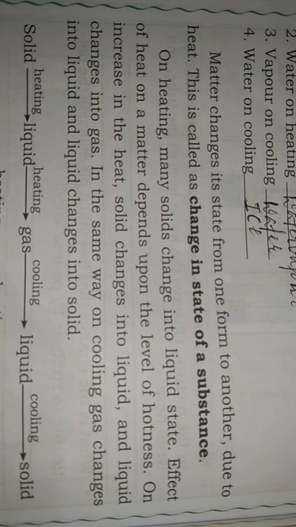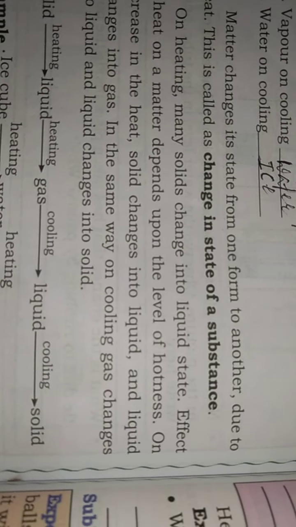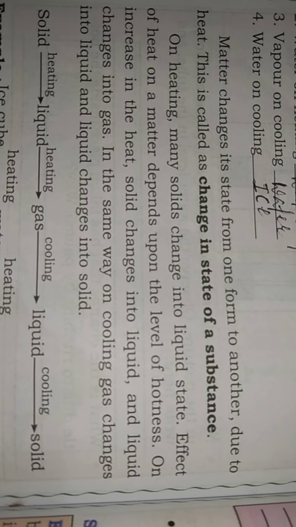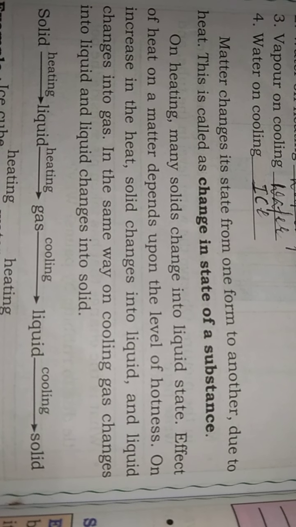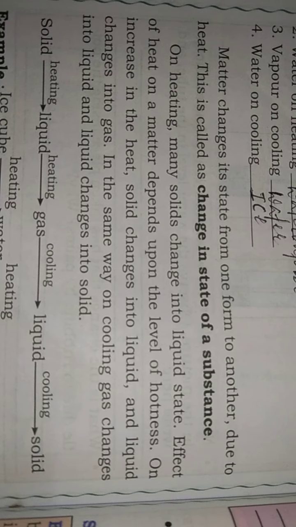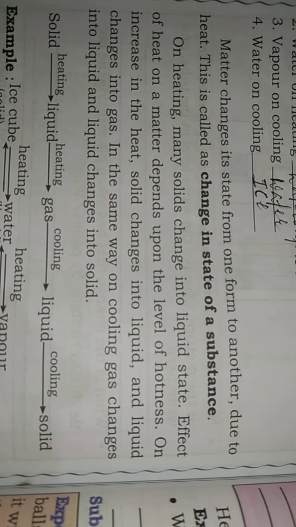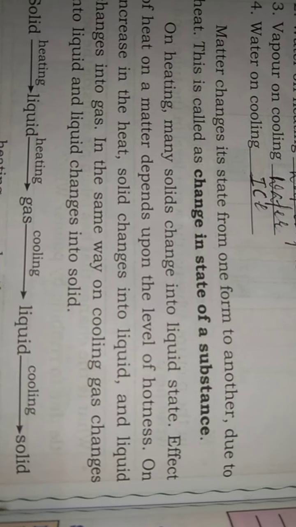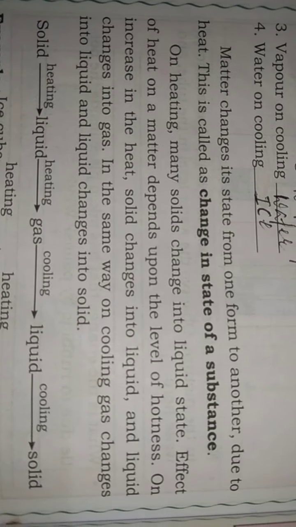The effect of heat on a matter, how the matter gets converted into another form, depends upon the level of hotness. On increasing the heat, solid changes into liquid, and liquid changes into gas.